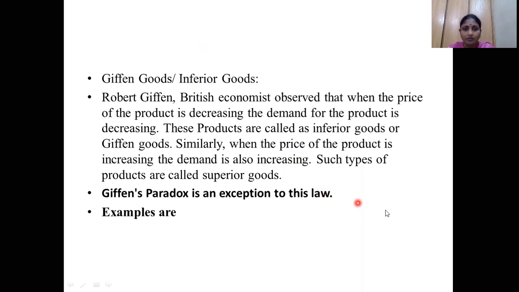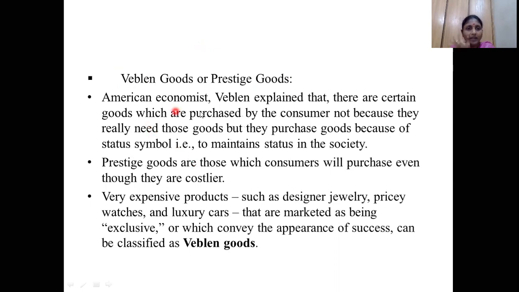Next, we will go to another slide. Veblen goods are prestige goods. This concept was explained by the American economist Veblen. What he explained is that there are certain types of goods which are purchased by the consumer not because they really need these goods. In the name itself, it is saying Veblen goods are prestige goods. That means those goods are superior or costlier goods.